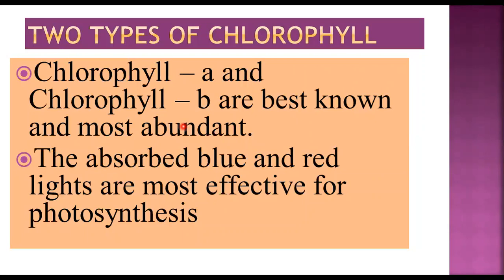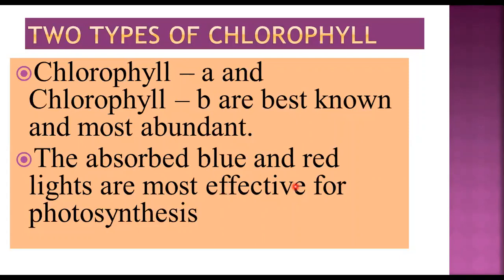When you are talking about a white light, it is having 7 components, that is 7 different colors. But out of that, as it appears in green color, you might be thinking that it might be carrying out photosynthesis best in green color, but it's not like that. The wavelength which is absorbed by this light is blue color and red. So the most effective light color in which photosynthesis is carried out maximum is blue and red.